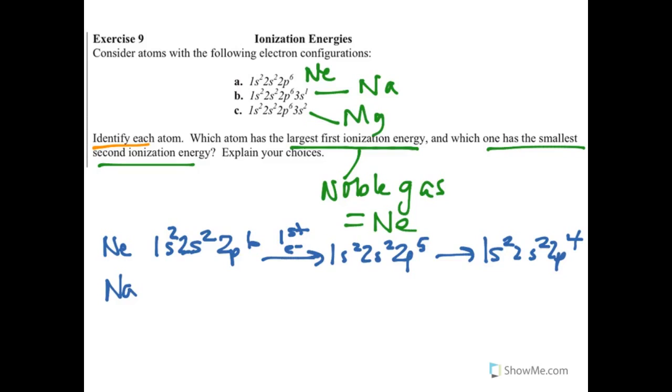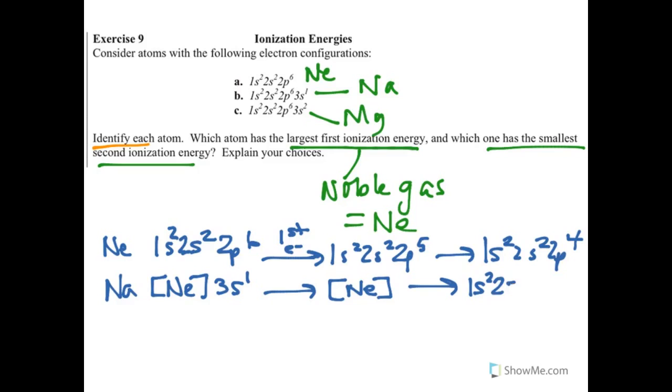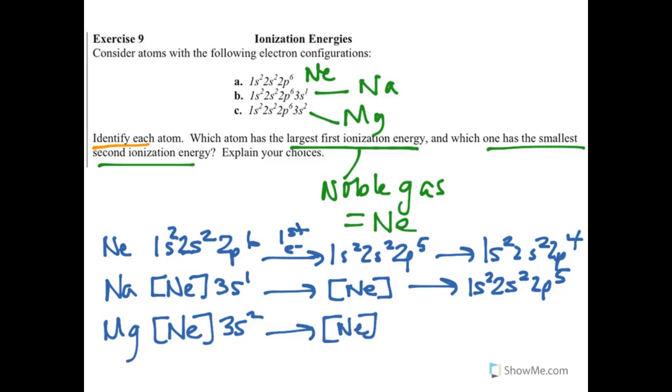If we think about this for sodium, sodium has that neon core, and then the 3s1. So to take away that first electron would put it down to neon, which we said is very stable. And then to take away one more, well, that's going to be putting it down to 1s2, 2s2, 2p5, okay? And then if we think about magnesium, magnesium starts with neon, 3s2. First ionization energy puts it down to just like sodium. And then take away one more, and it leaves it at neon, okay?